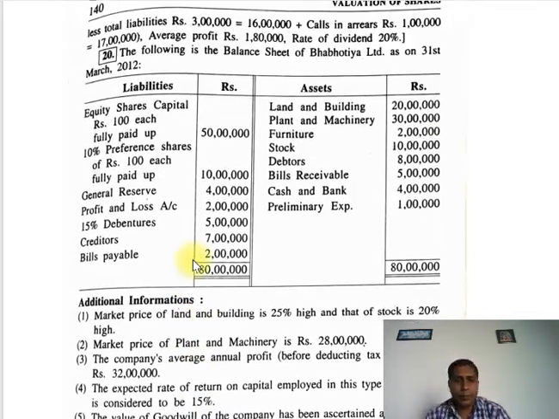So dear students, in this example the value of goodwill is not given. So first we find out the value of goodwill, and then after that we find out the value of shares.